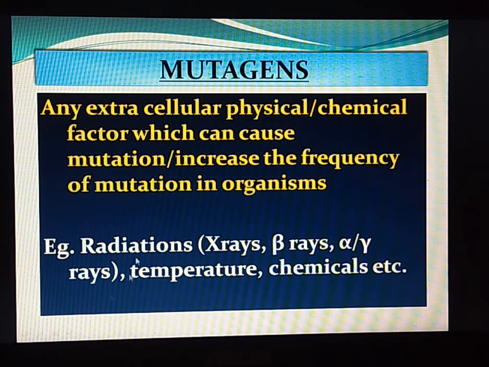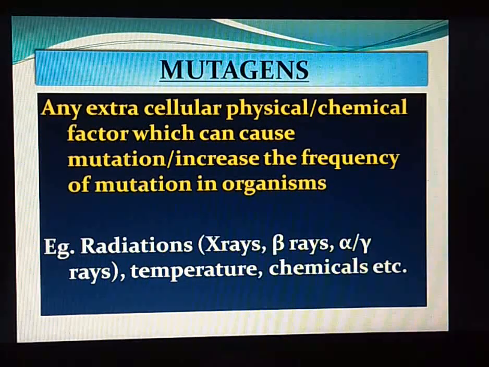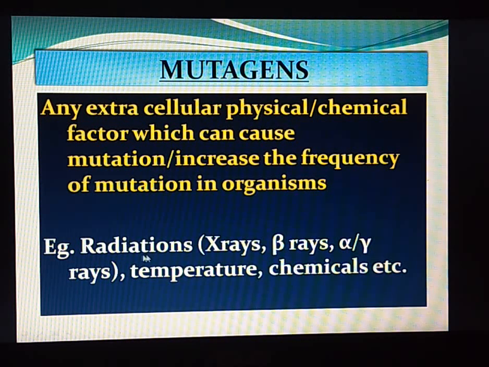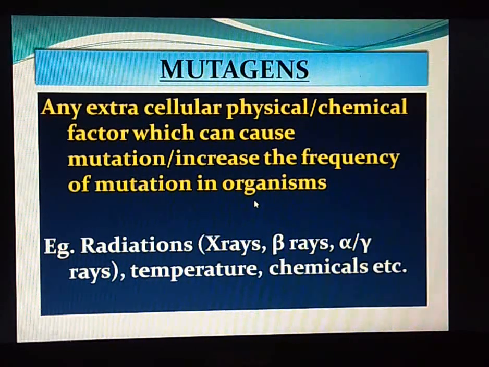So mutagens are nothing but any extracellular physical or chemical factors which can cause mutation, and it will increase the frequency of mutation in an organism. It can be through radiation, temperature or chemicals. So by using these mutagenic agents, mutation can be carried out in the organisms.